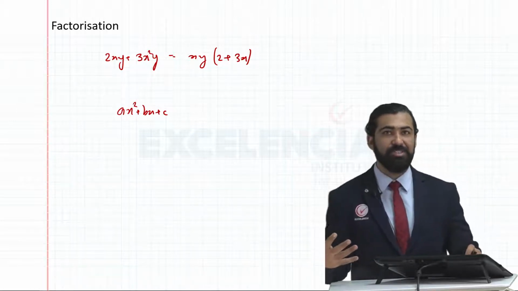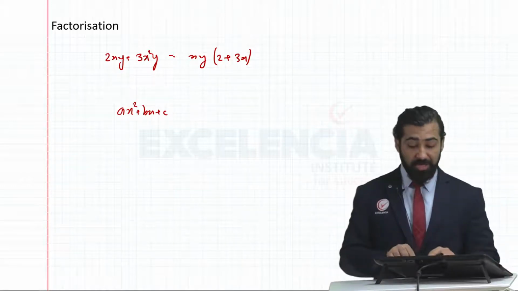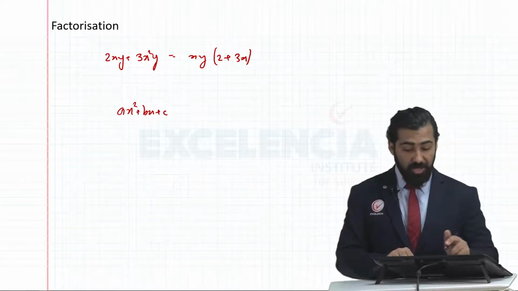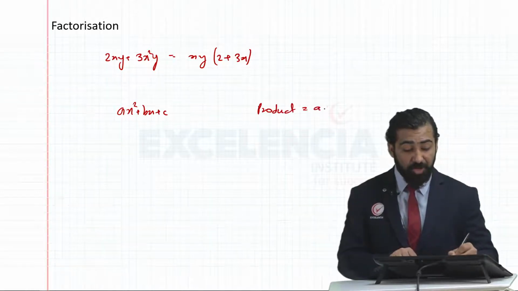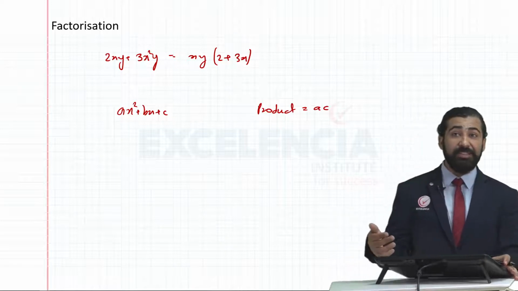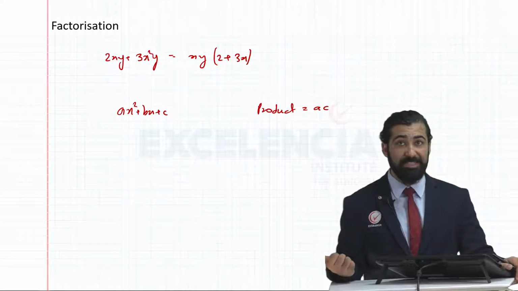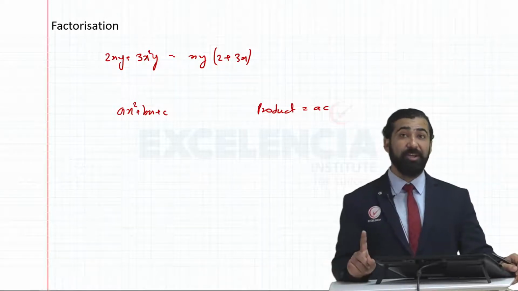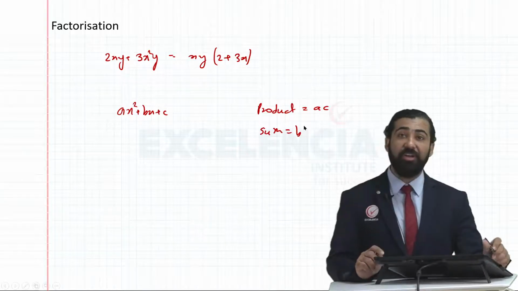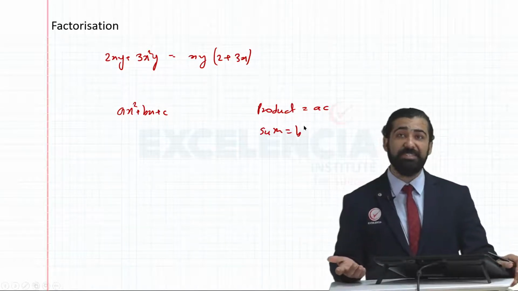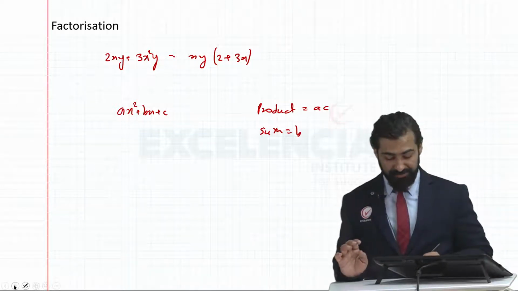sum and product, which some of you remember as salt and pepper. But yes, you do sum and product here. When you're doing sum and product here, your product is not c. Do you remember, product is ac? Generally you take c because the coefficient of x square is 1. 1 into any number is the number itself. That's why you take product as c. But product is always a into c and sum is b. And then you go on and find factors of ac such that the sum or difference comes out to be b. Okay, you have seen how to do that.